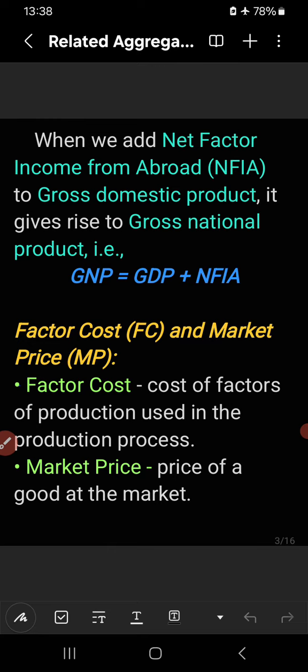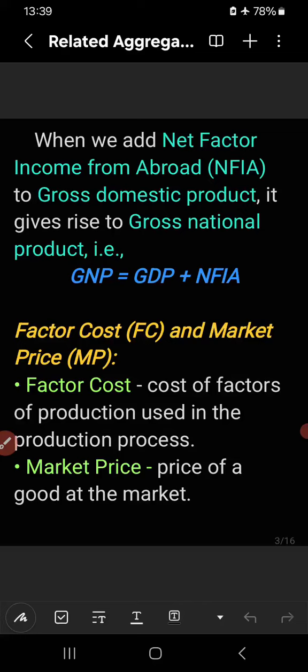NFIA means it is the difference between what the people of a particular country are getting from other countries as factor income in that year, minus what the people of other countries are getting or earning from that country as factor income. So what we are getting from other countries minus what we are giving to other countries in a particular year, that is known as NFIA, net factor income from abroad.